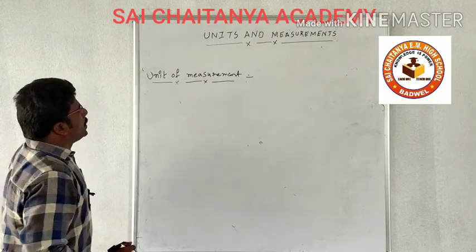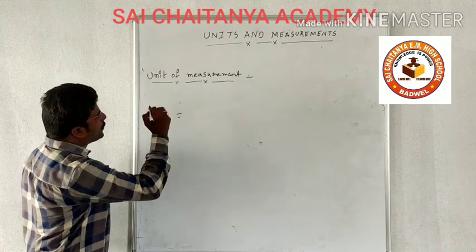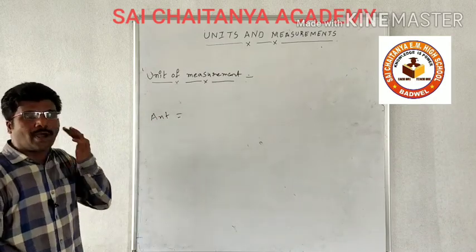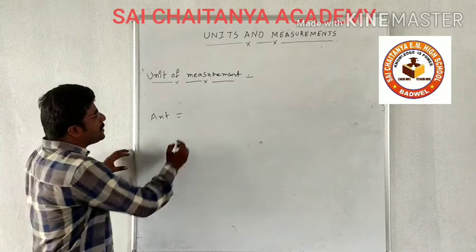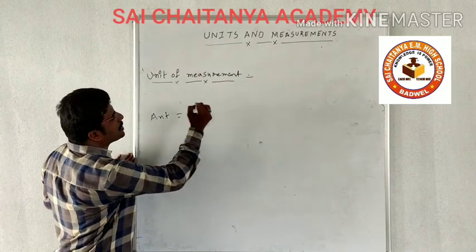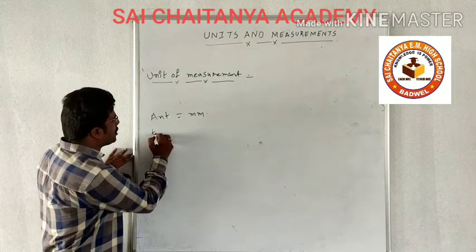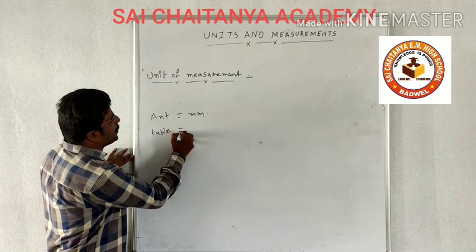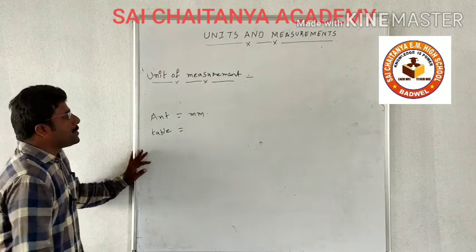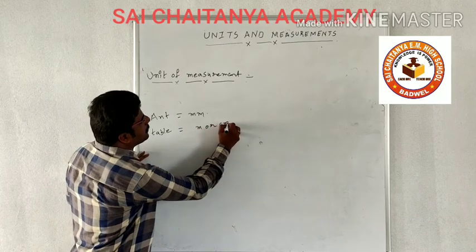Okay. If you take an ant, and anyone asks what is the length of the ant, it may be in millimeter because the size is very small. In the same way, if you want to measure the table length, it may be in meter or centimeter.